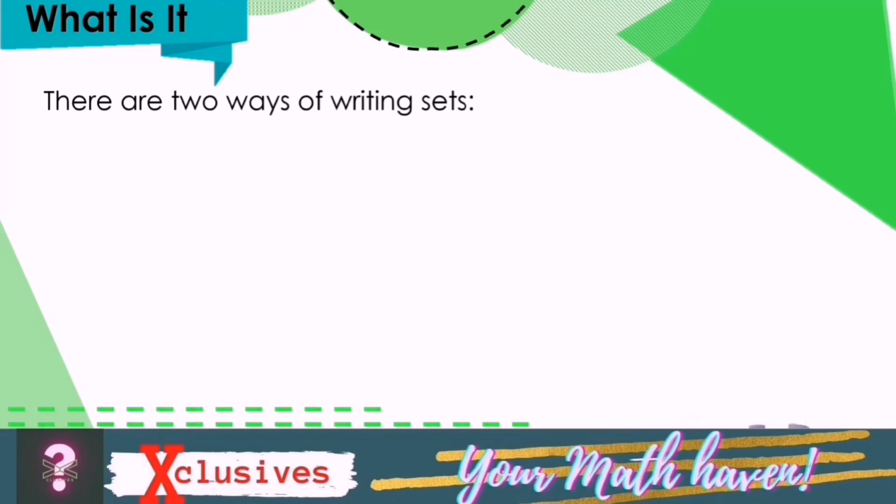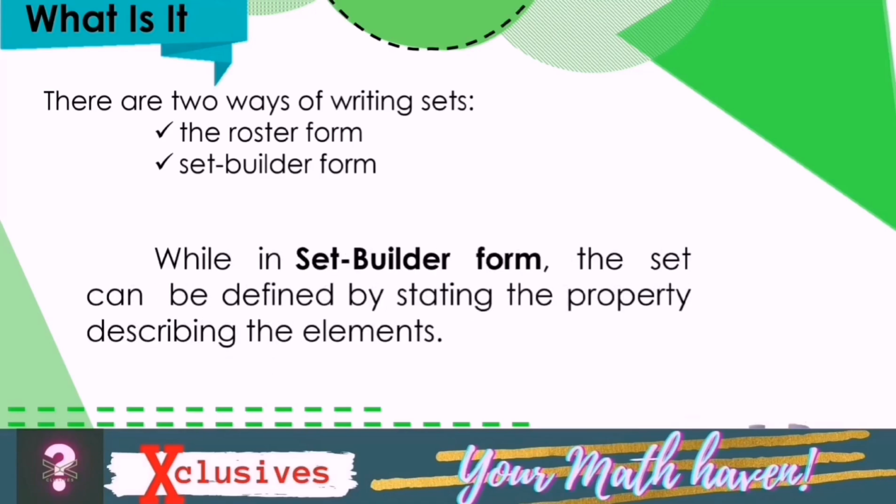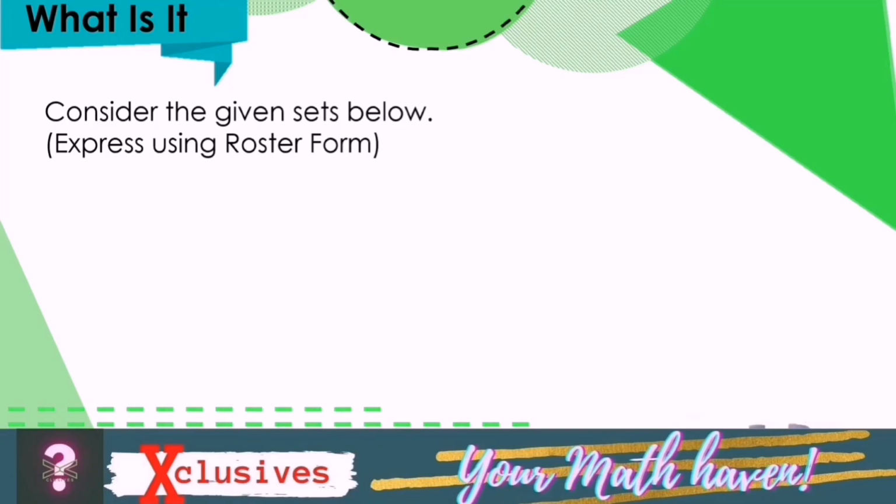Moreover, there are two ways of writing sets: the Roster Form and the Set Builder Form. In Roster Form, the set can be defined by listing all its elements, separated by commas and enclosed within braces. While in Set Builder Form, the set can be defined by stating the property describing the elements. Consider the given sets below and express the given sets using Roster Form.